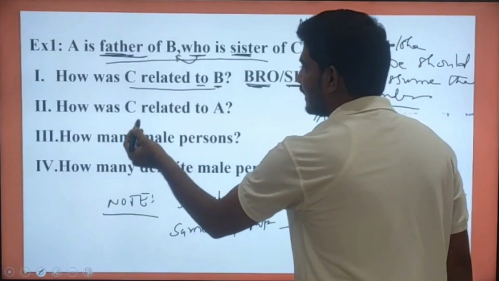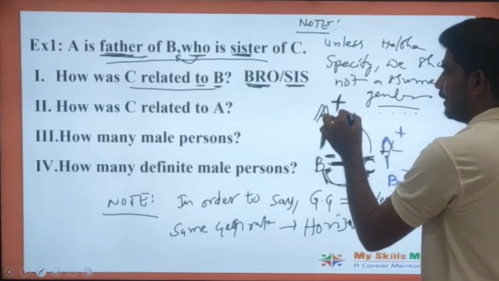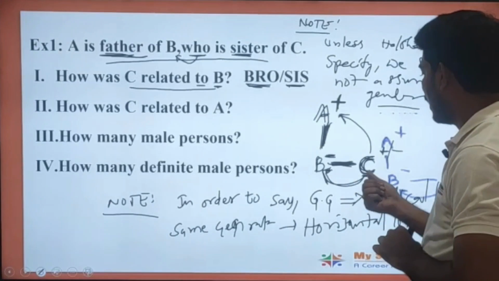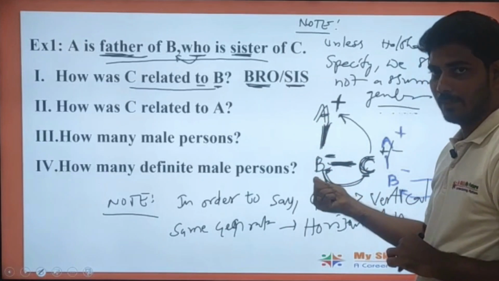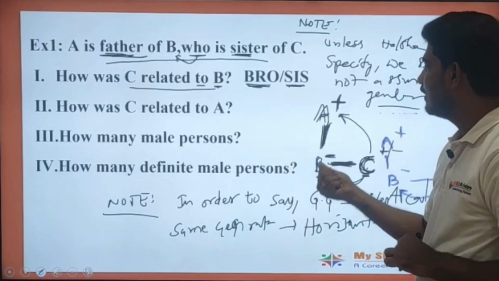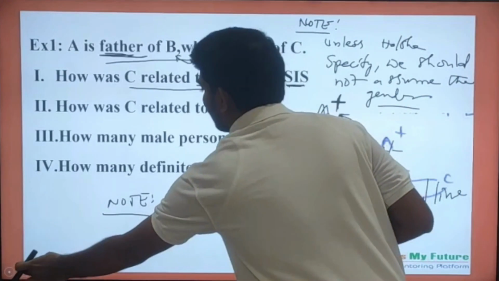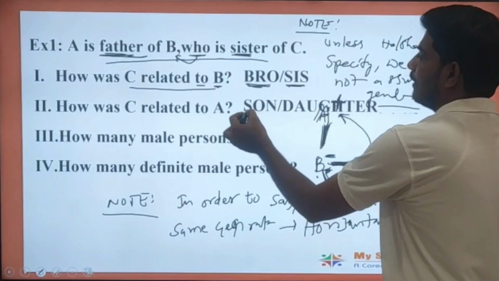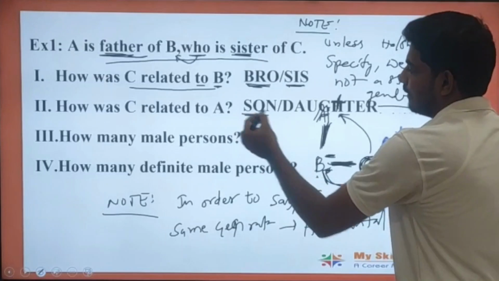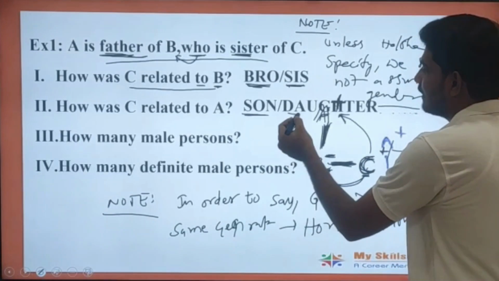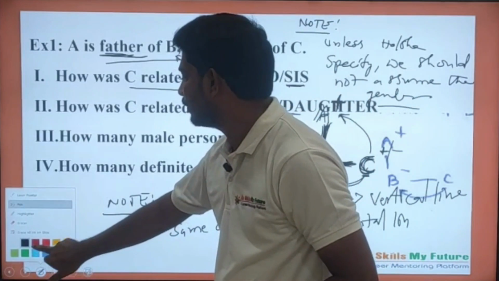Next, how is C related to A? As A is the father of B, similarly A is also the father of C. Suppose C is a male person, he will be the son. If C is a female person, she will be the daughter to A.